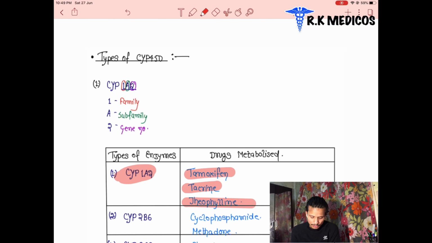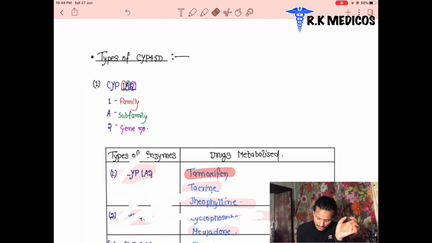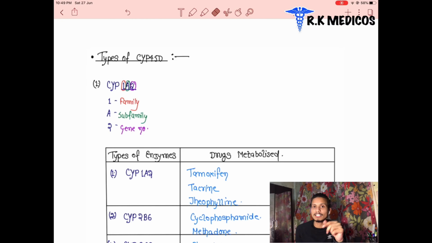For CYP1A2, there are tamoxifen, tacrine, and theophylline. These are the drugs which are metabolized by it. The next type is CYP2B6. This is another type of cytochrome P450 through which cyclophosphamide and methadone, these two drugs, are metabolized.